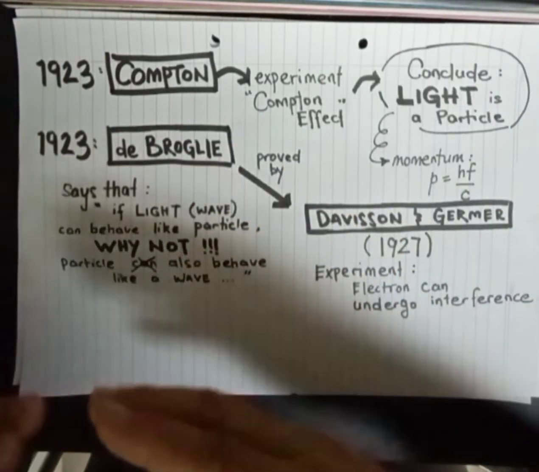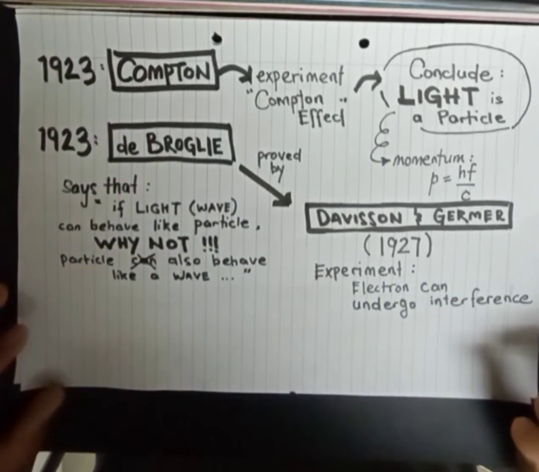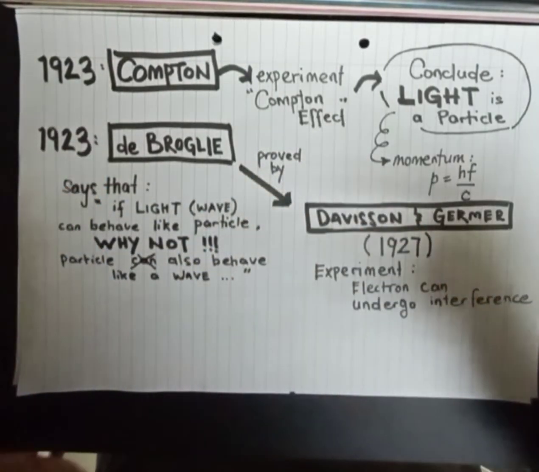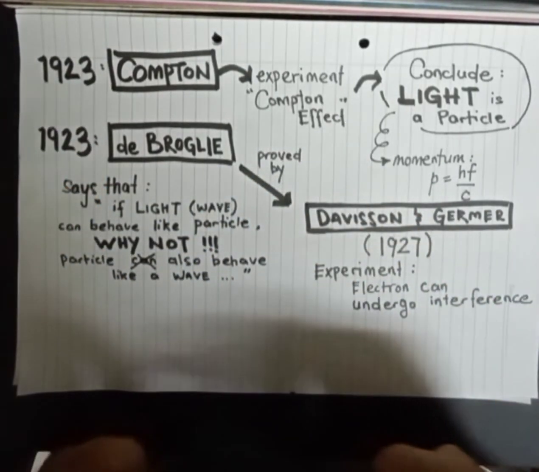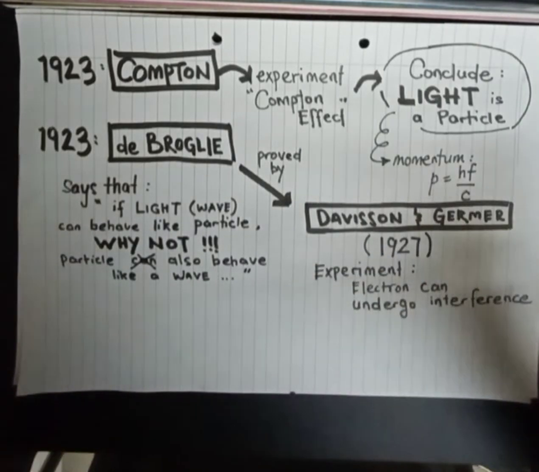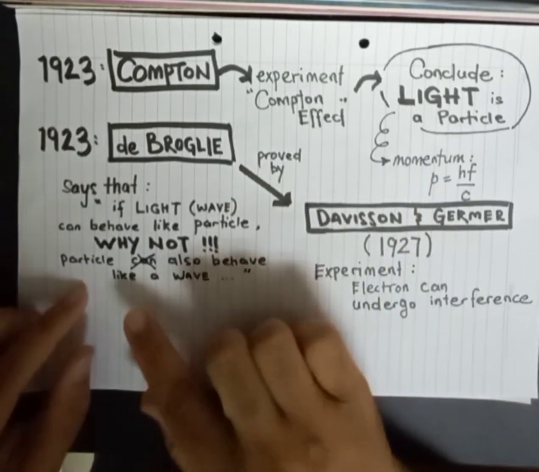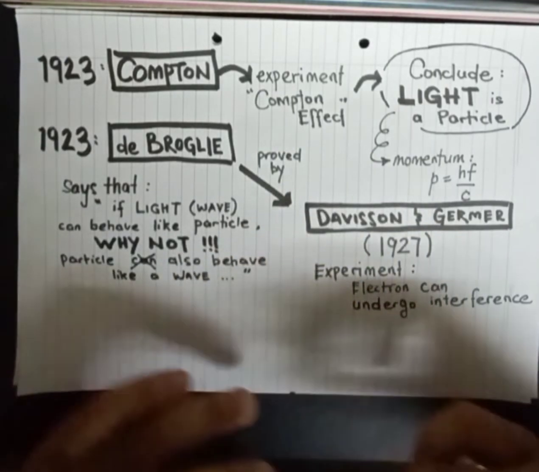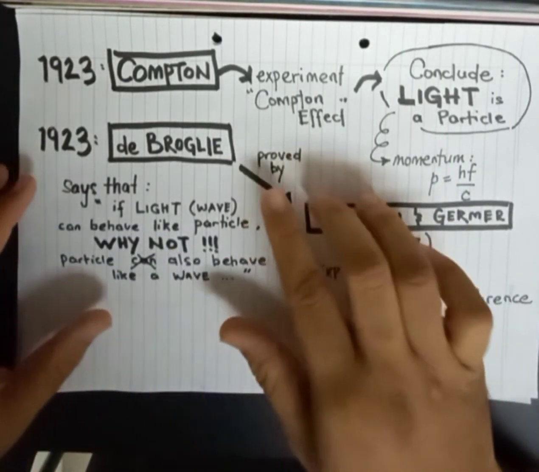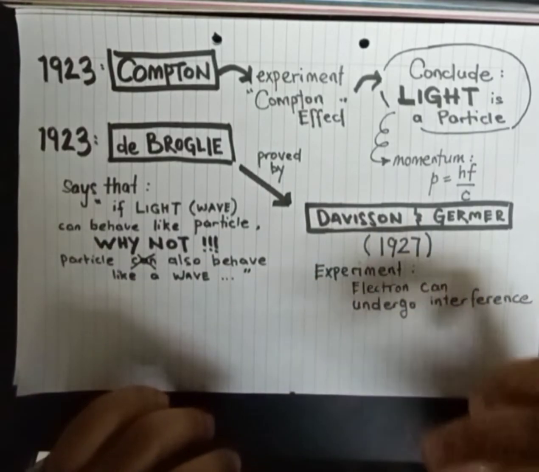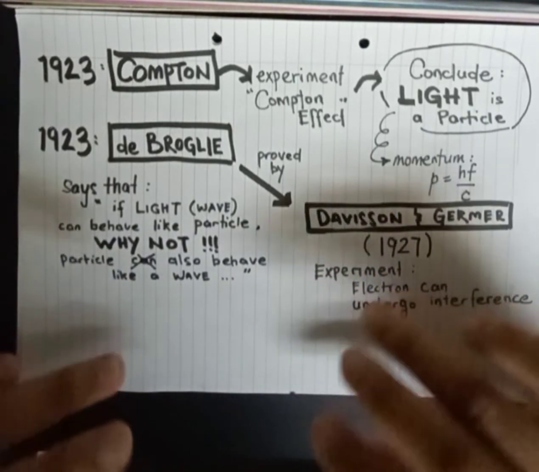Also in the same year, 1923, de Broglie said something like this: if light, which is originally a wave, can behave like a particle, why can't particles also behave like waves? So many people thought that de Broglie was dumb because he just said something like this.